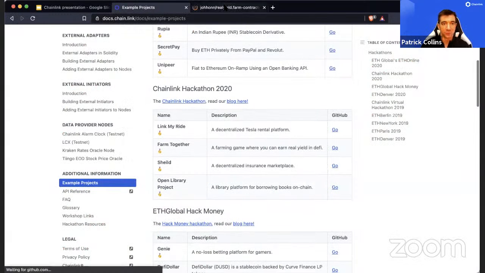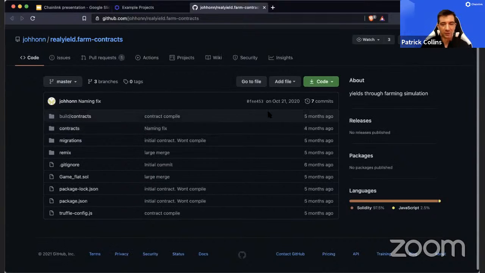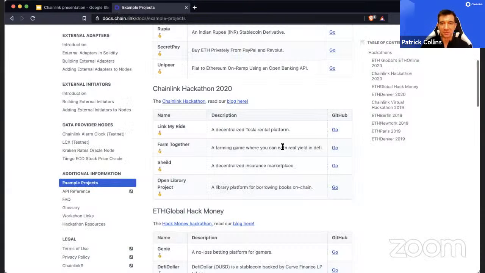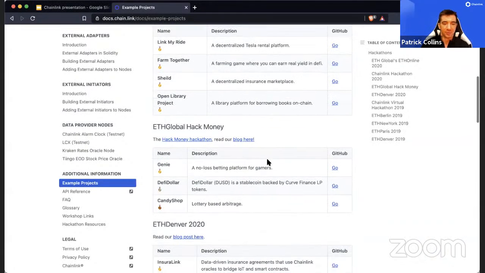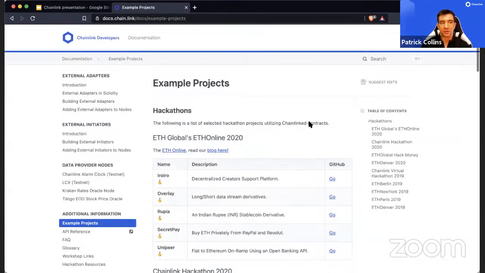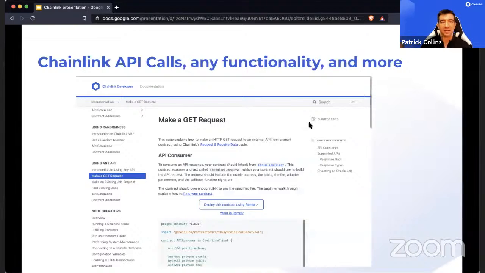Farm Together, they don't have the video up, but it allows you to play a video game and also generate yield in DeFi. There are so many cool projects, both just ideas and real live mainnet projects. Really good question.